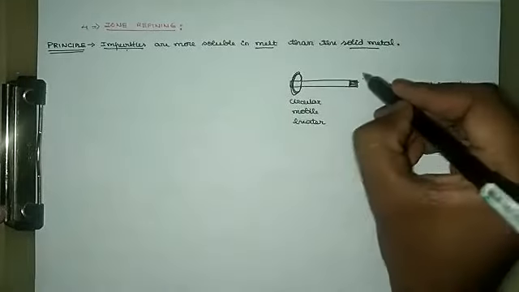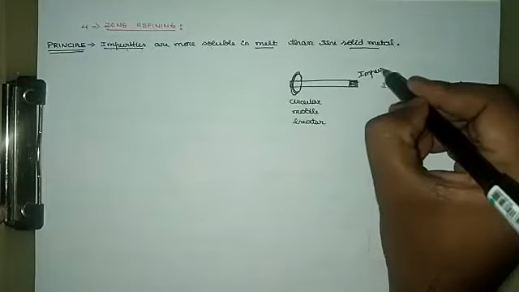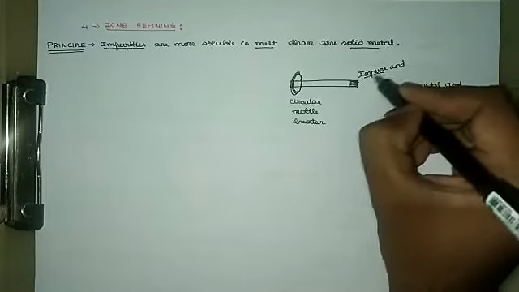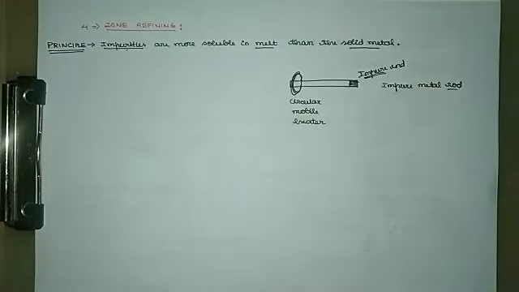Assume this is the impure end. That is, impurities are associated towards one end if this process is repeated n number of times.